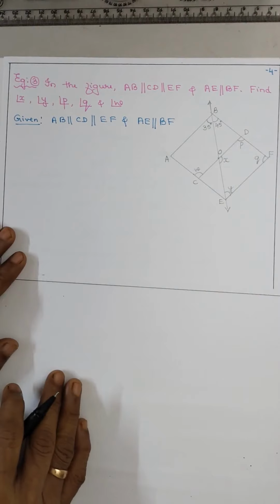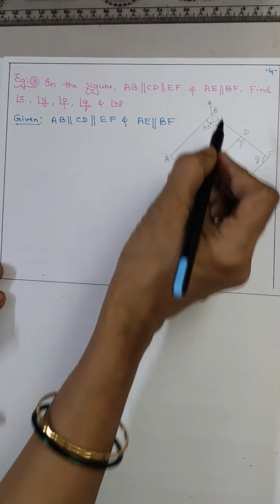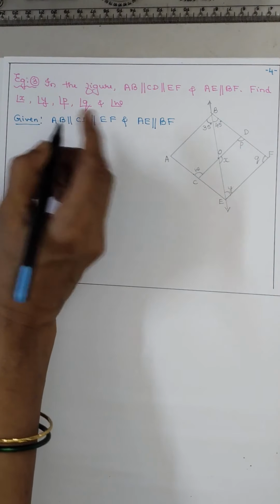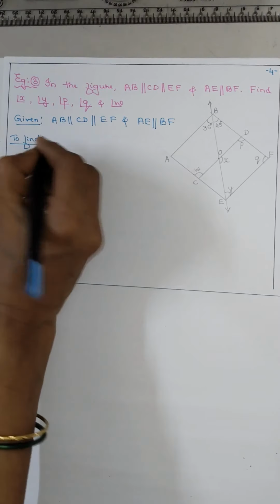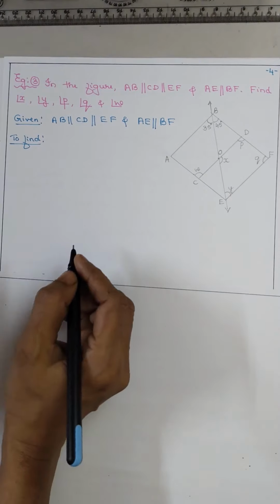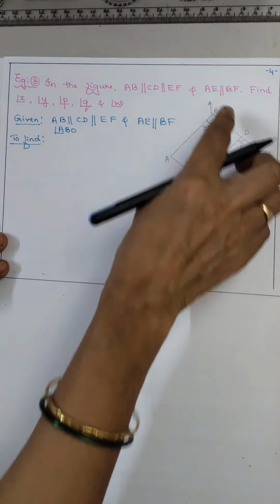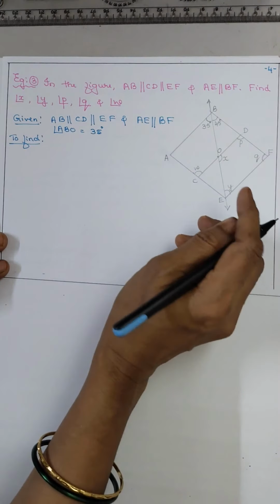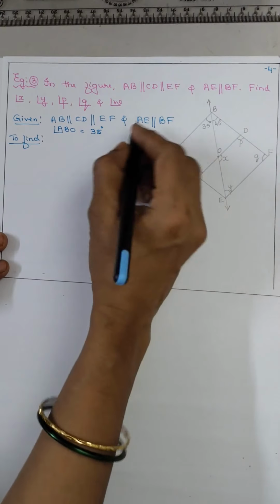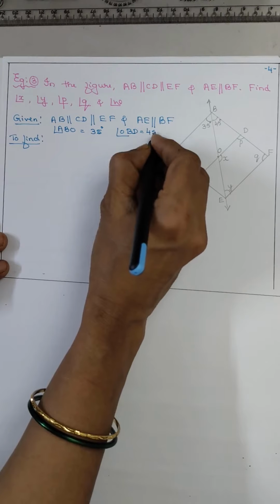Now they have given the angles, isn't it? Angle ABO is equal to 35 degrees and angle OBD is equal to 45 degrees.